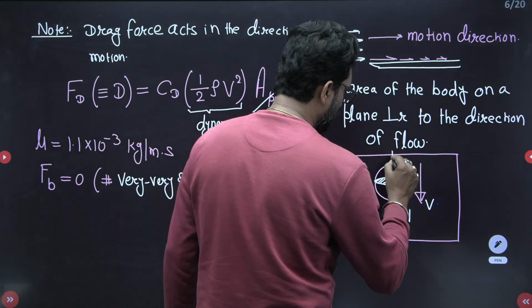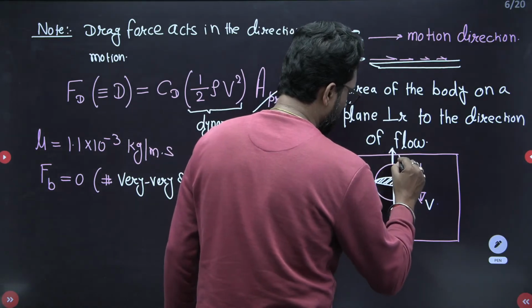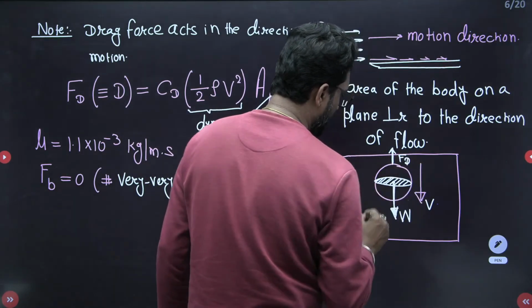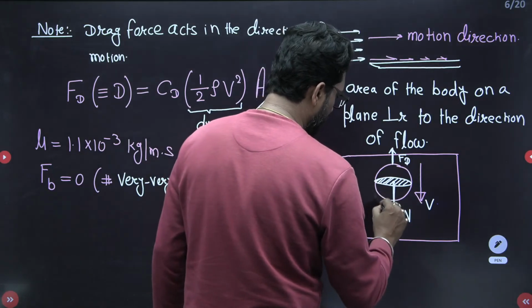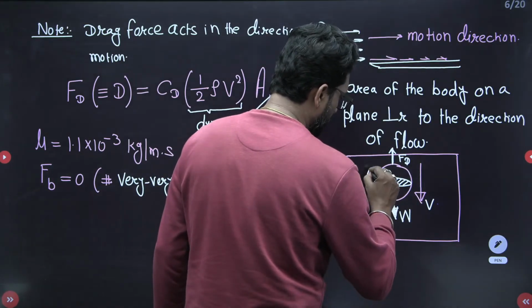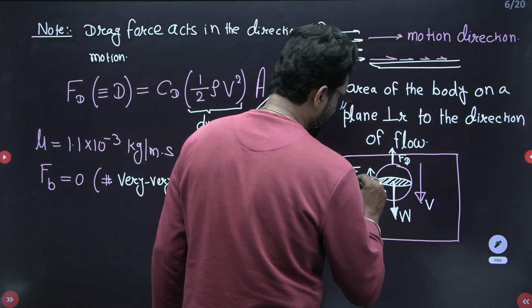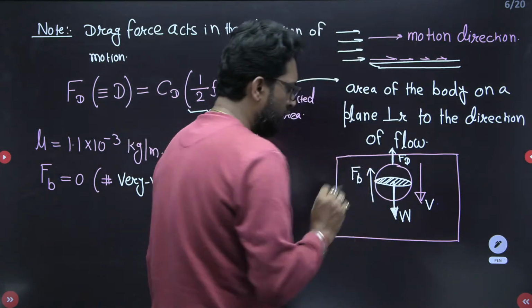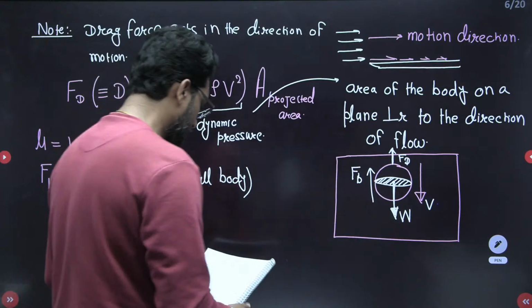There is a drag force Fd, and also a buoyancy force Fb. Other than that, there is nothing else.